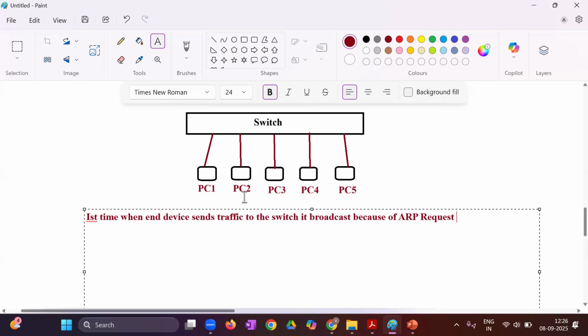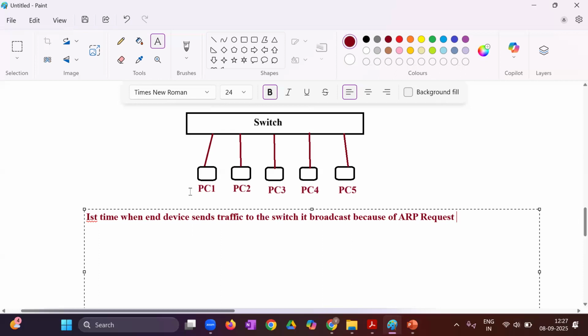The switch will say, even I don't know. You are asking me the MAC address of PC2. I don't know who PC2 is. Let me ask your MAC address. So when it asks PC2 to tell its MAC address, it will send it to 2 also, 3 also, 4 also, and 5 also. Tell me the MAC address. So what will PC2 tell? This is me, this is my MAC address. The switch will receive it and forward it to PC1.